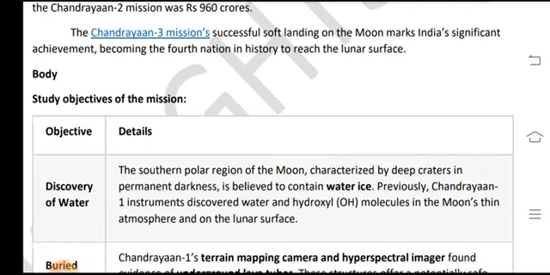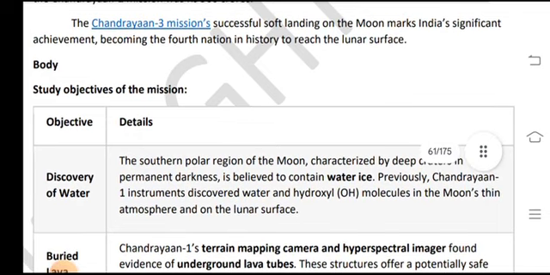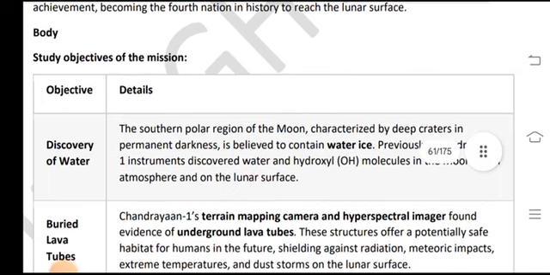Chandrayaan 3's successful soft landing on the moon marks India's significant achievement, becoming the fourth nation in history to reach the lunar surface.